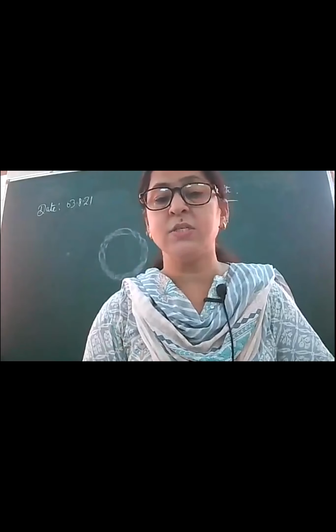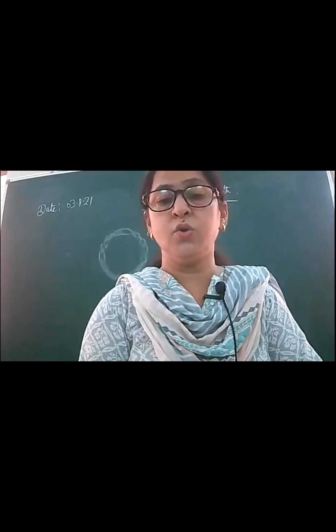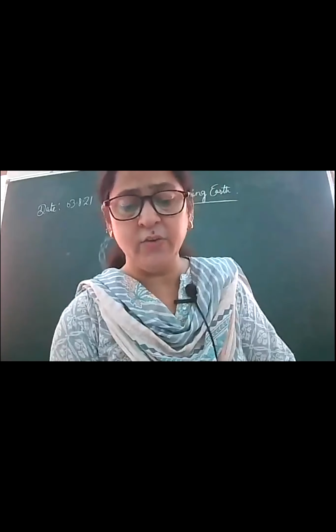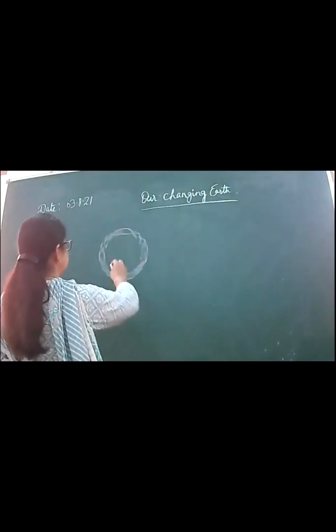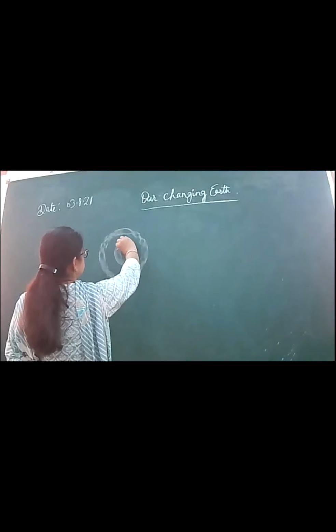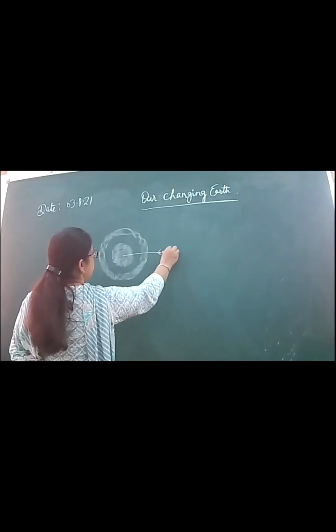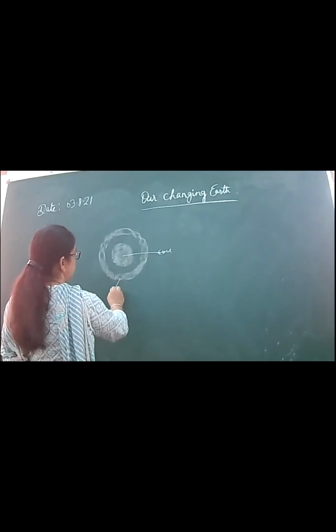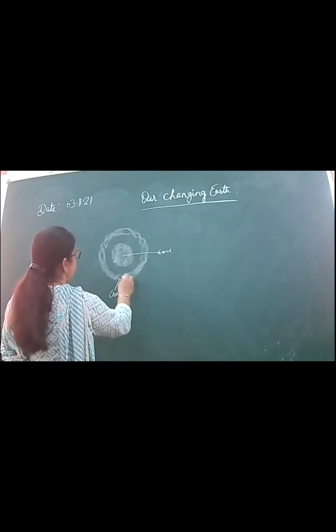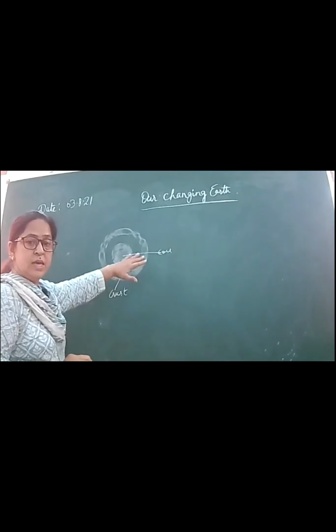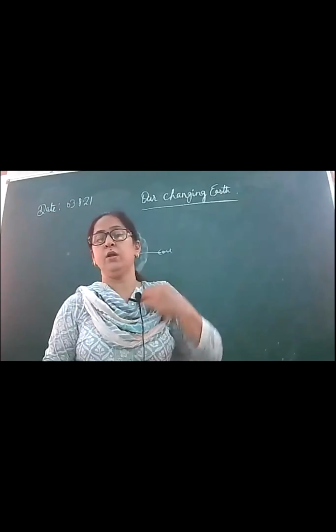If you have studied in the previous chapter, you have studied various layers of the Earth. Such as, this is inside. So what is the inside? It is the core. Then outer, it is the crust, and in between it is the mantle. So these three layers of earth you have understood.